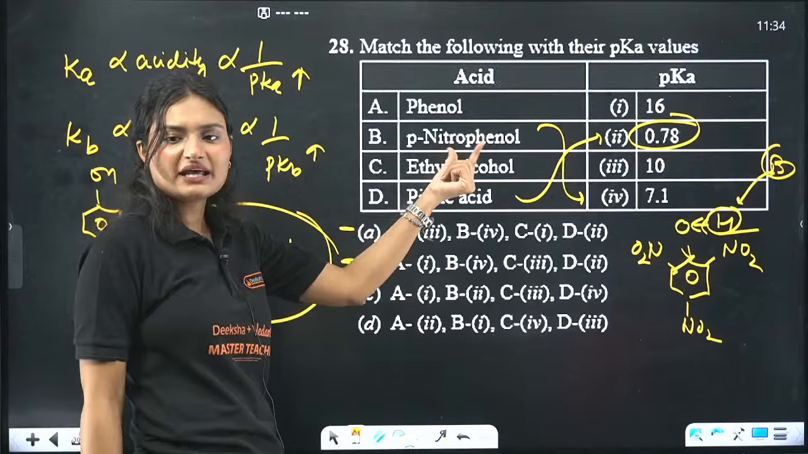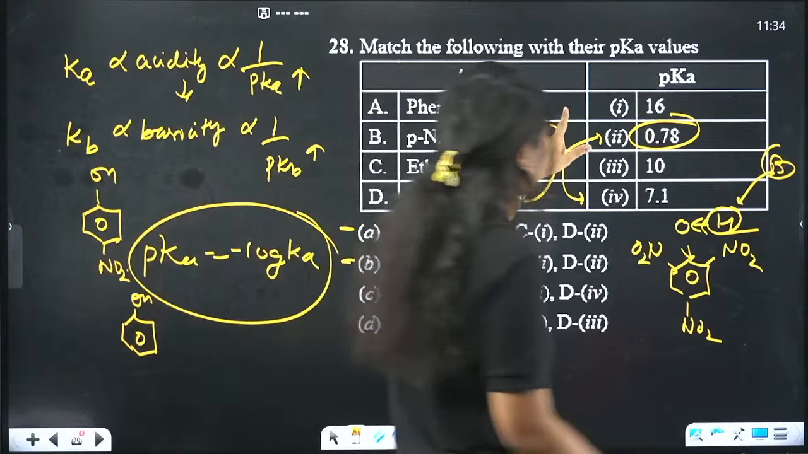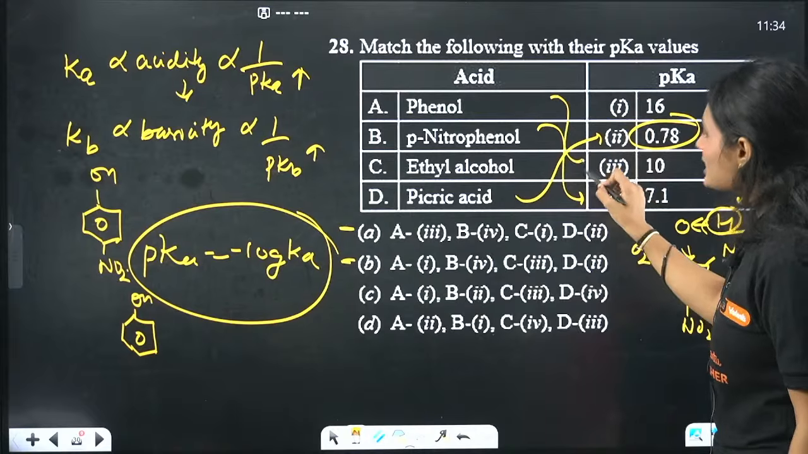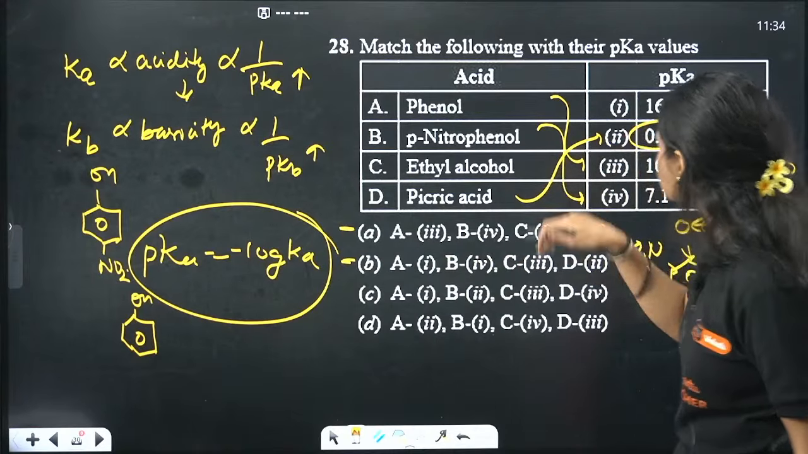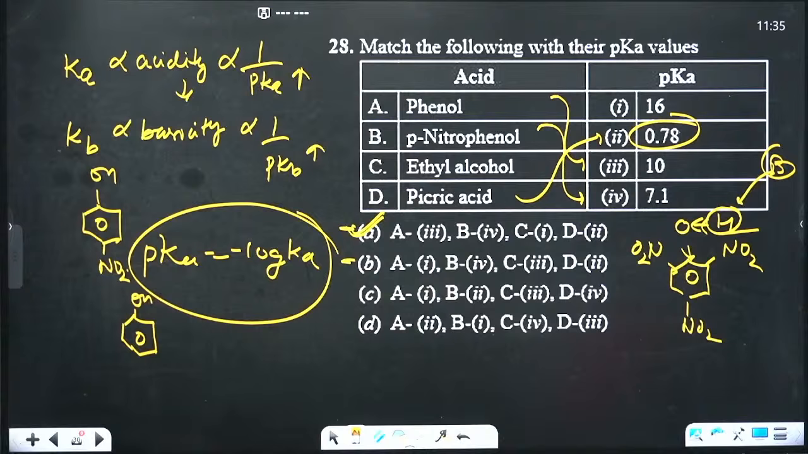But we know after para-nitrophenol, phenol will be there. So phenol will have around 10. So that means A is 3. So your correct answer is option A.